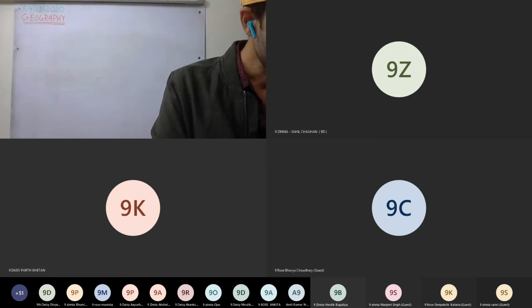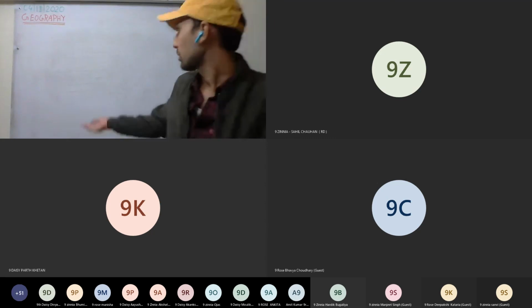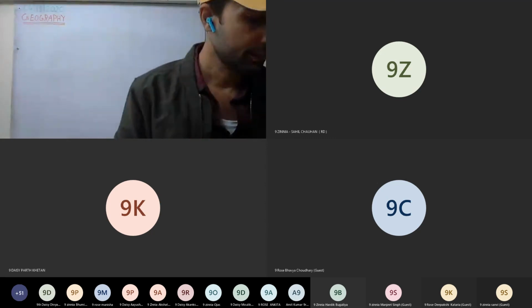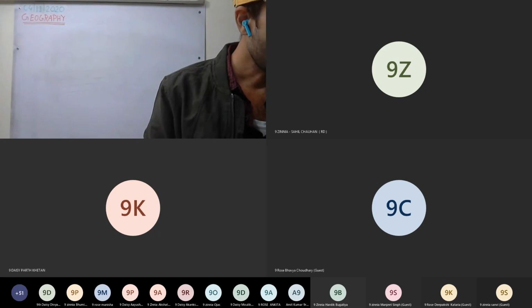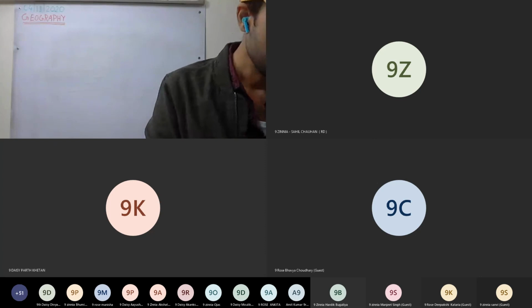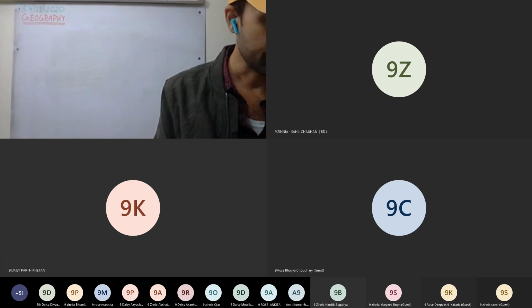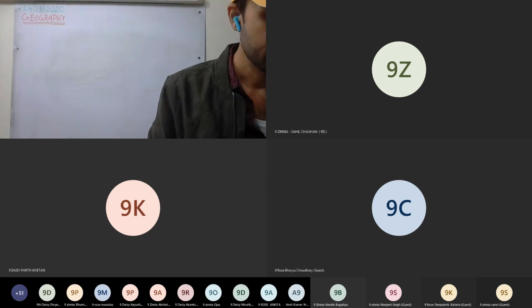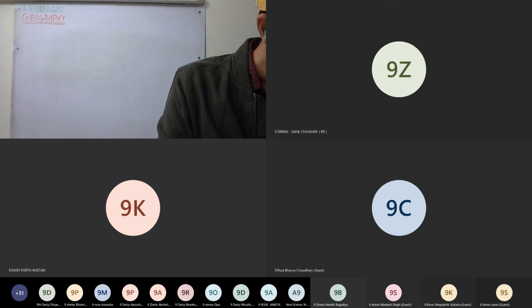Okay, so see here, next question. What does normal lapse rate mean? That you can do yourself. Next: explain with the help of a diagram how the slope of a land affects the temperature. How does the slope of the land affect the temperature?